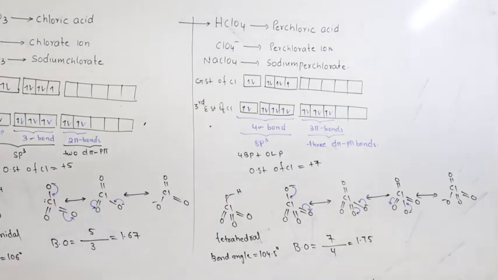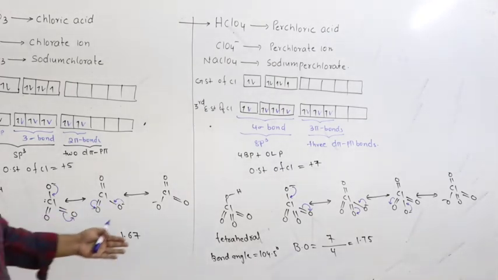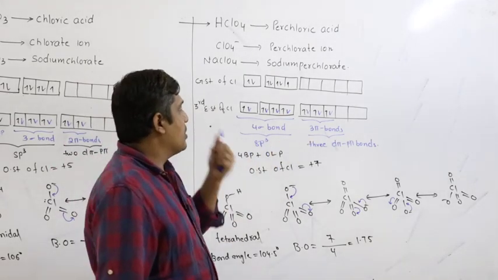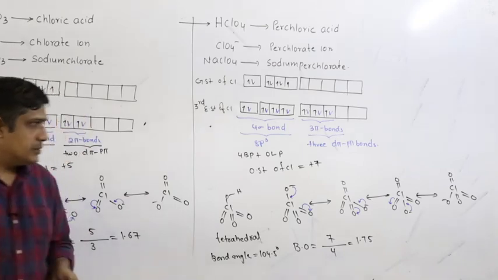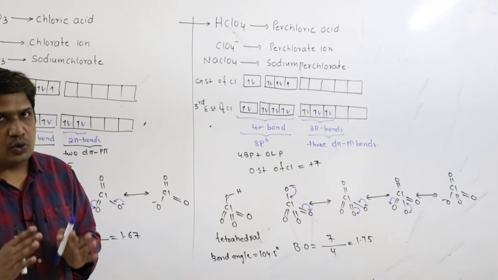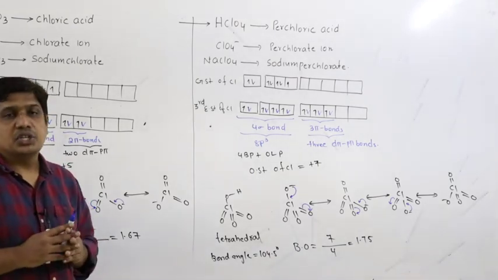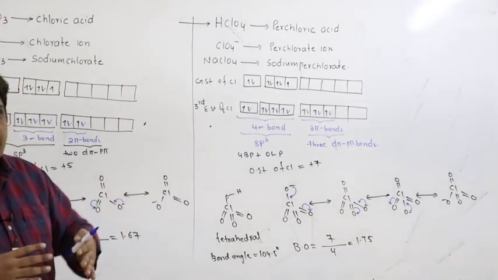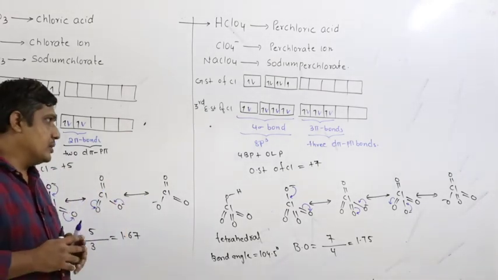So this is about the explanation of structures, right? You can see all are monobasic acids, and we have calculated the bond order. We have written bond angle, shape, oxidation state, number of lone pairs, bond pairs, number of pi bonds, and the hybridization. In all the oxacids, the central atom halogen undergoes sp3 hybridization only. Shape changes from linear to angular, angular to pyramidal, pyramidal to tetrahedral.